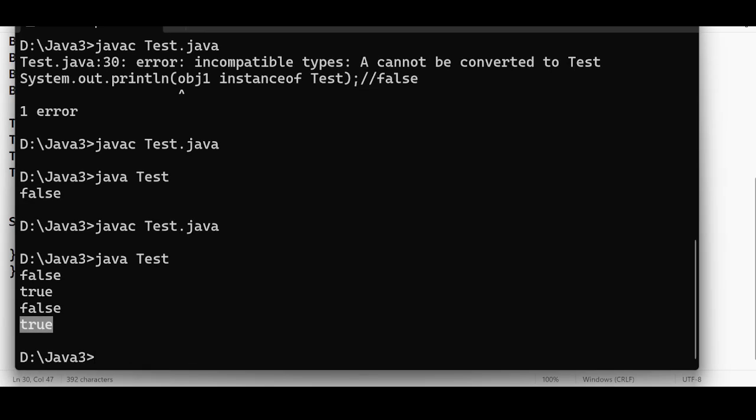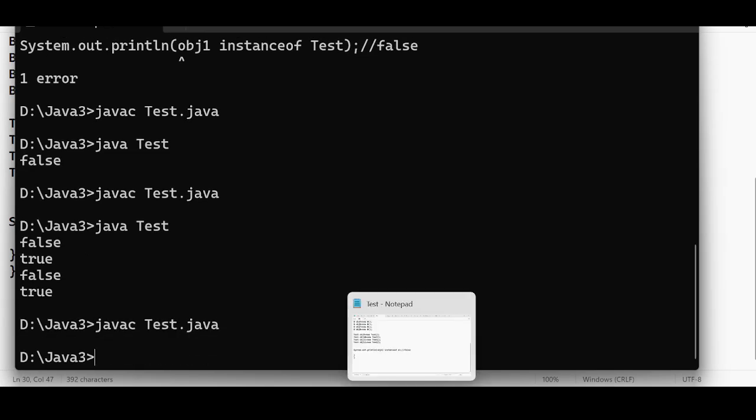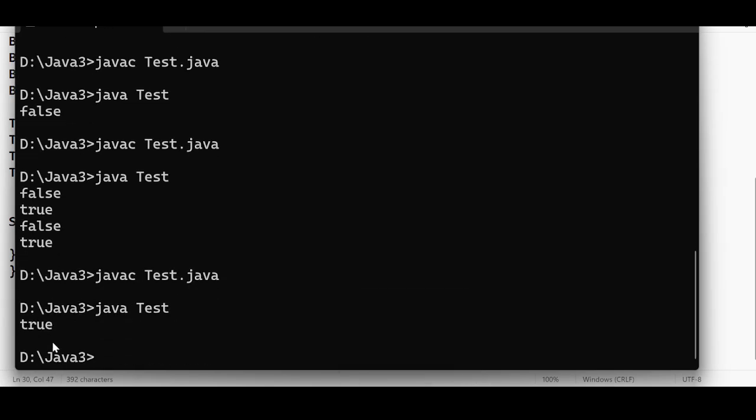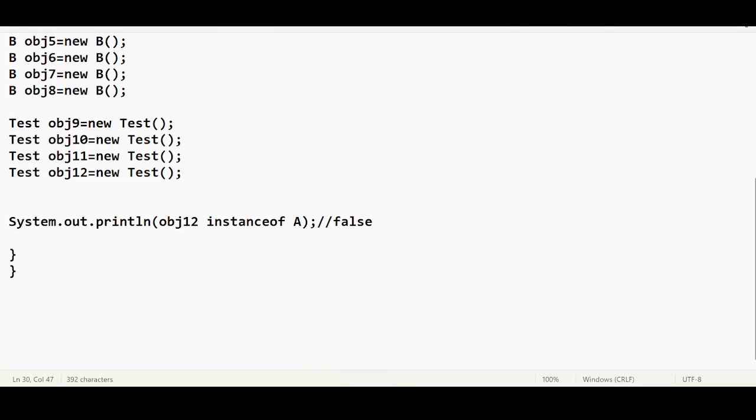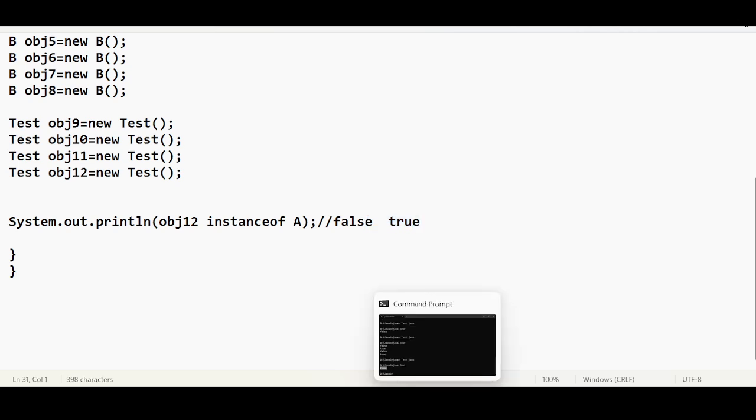We will check whether it is false. No errors. So what did we get here? True. Our answer is false, but the compiler says it's true. Why has it become true?